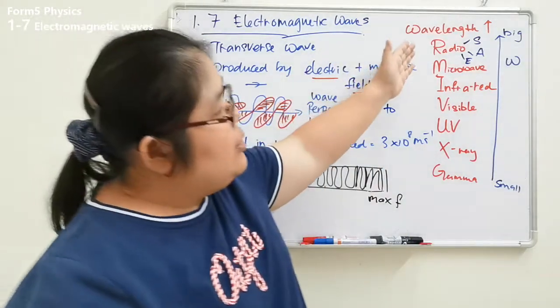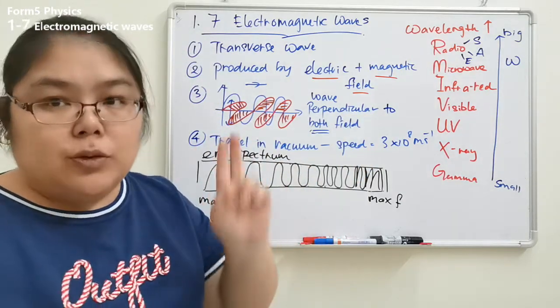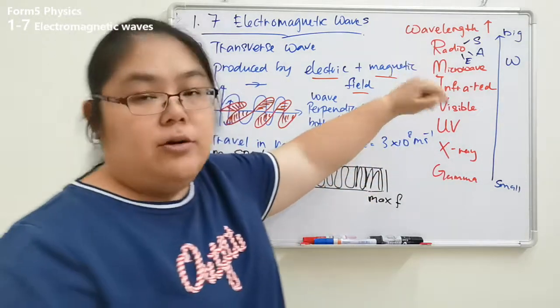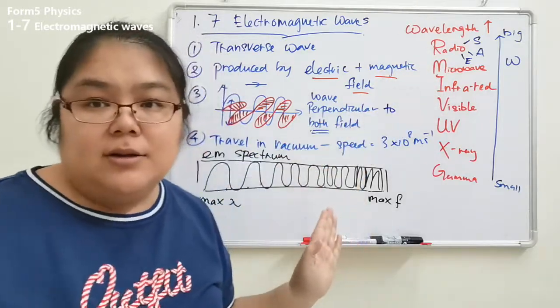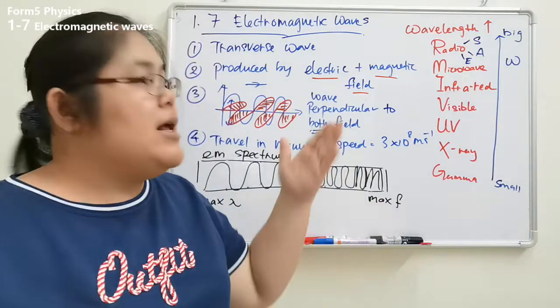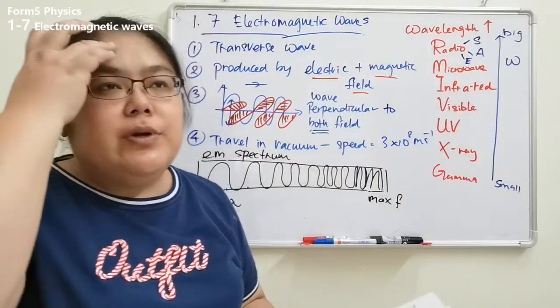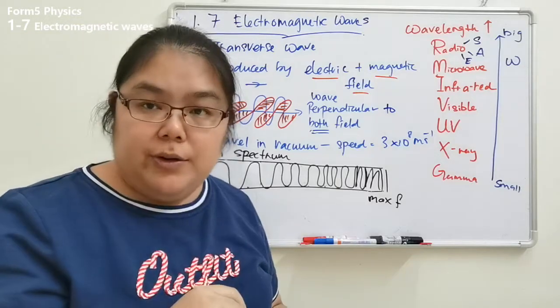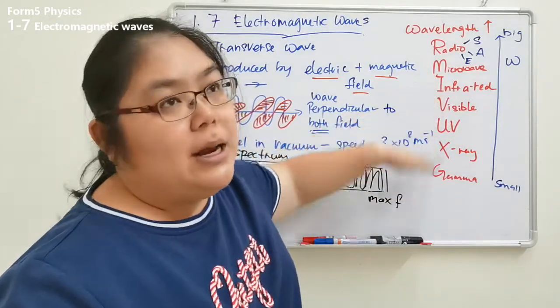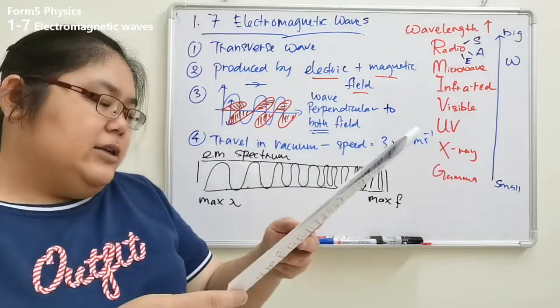Okay, after the radio wave, then we go to microwave. Every time we compare two waves, micro and radio. Okay, for the channel, sure, microwave is a higher frequency. If the question lets you choose between radio and micro, normally we choose micro. So your reason is high frequency compared to the radio. But the others we cannot compare, because they are different things. So microwave is the second highest frequency.